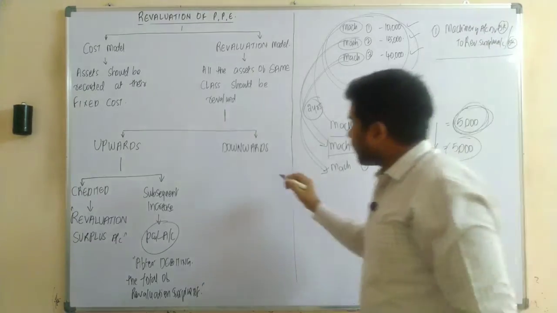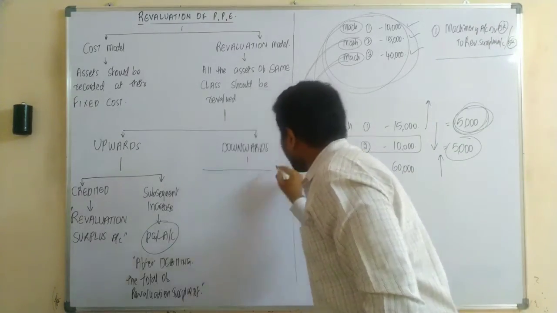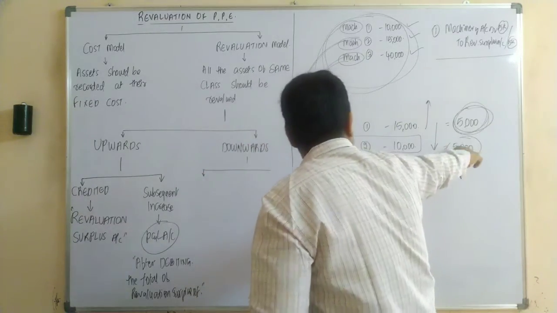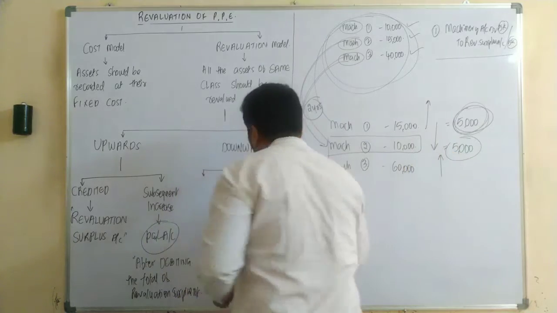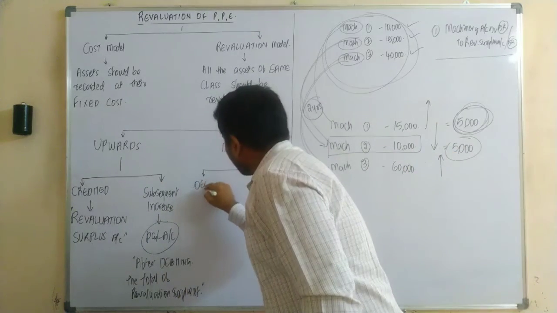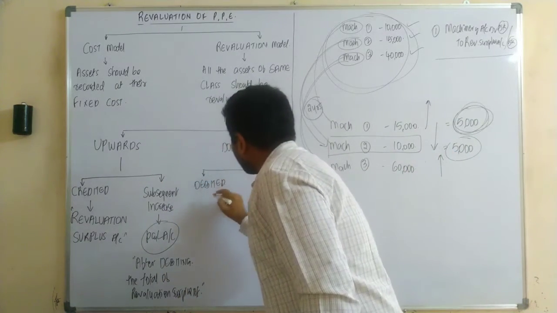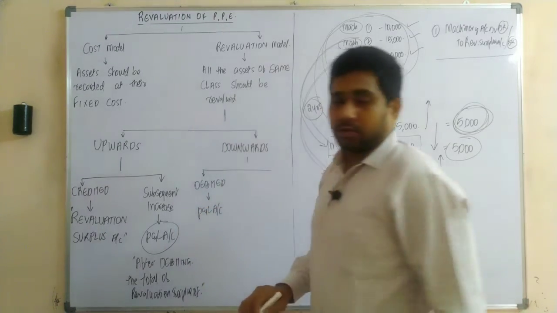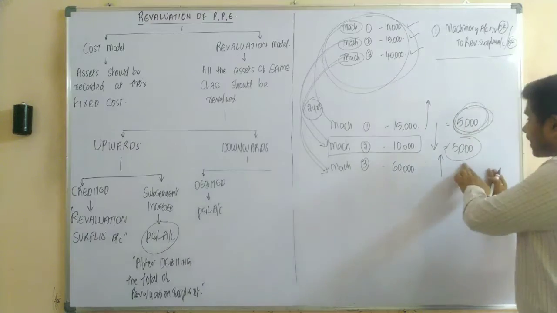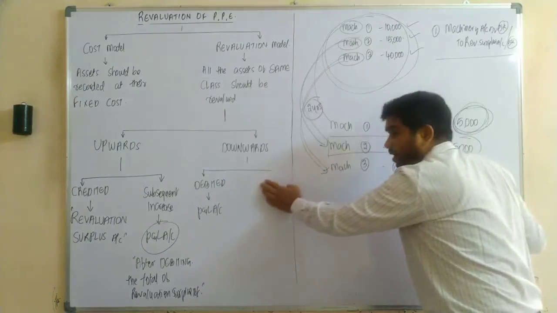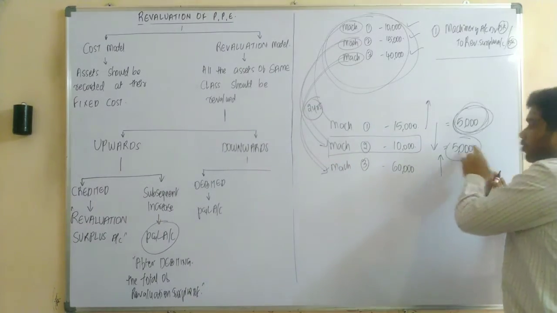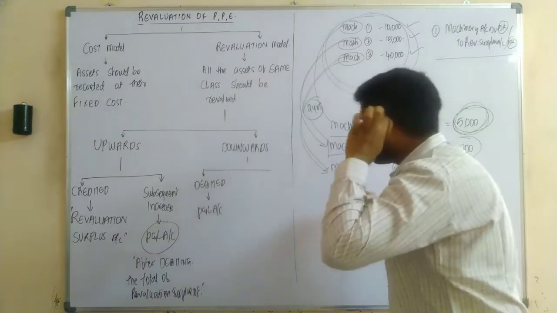So whenever a fixed asset is revalued downwards, the difference amount should be debited to P&L account. When there is a decrease in the asset, or a downward revaluation, the difference amount should be debited to P&L account.